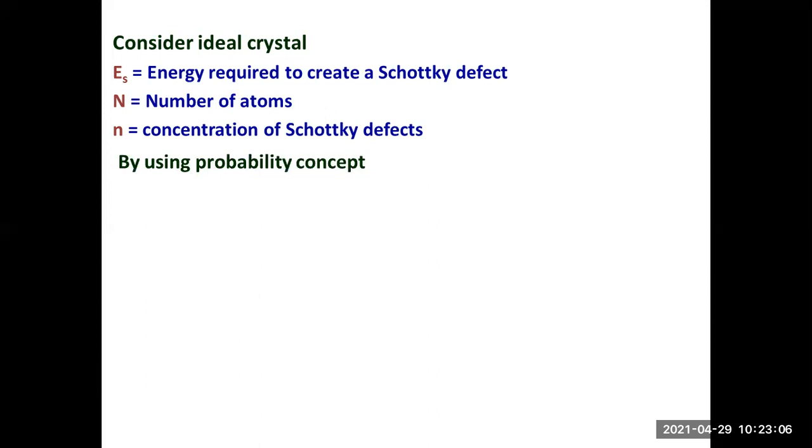P is equal to, in the numerator, the total number of atoms, that is N factorial, and in the denominator the Schottky defective atoms, that is small n factorial, where small n is the concentration of Schottky defective atoms, into what is remaining here, very important, that is capital N minus small n factorial.